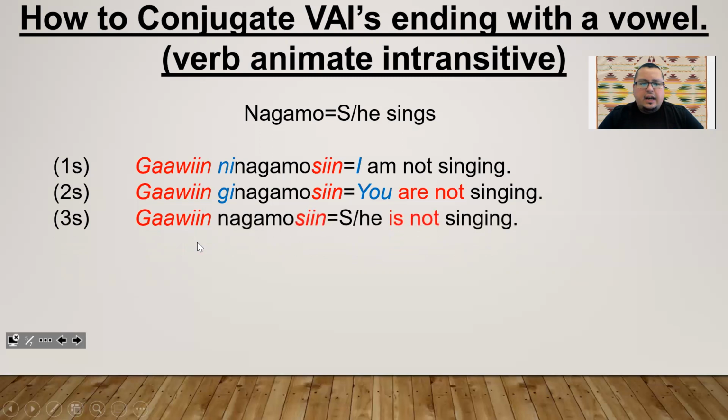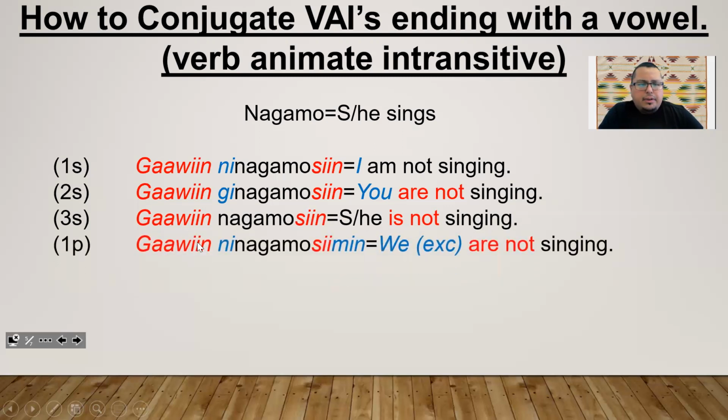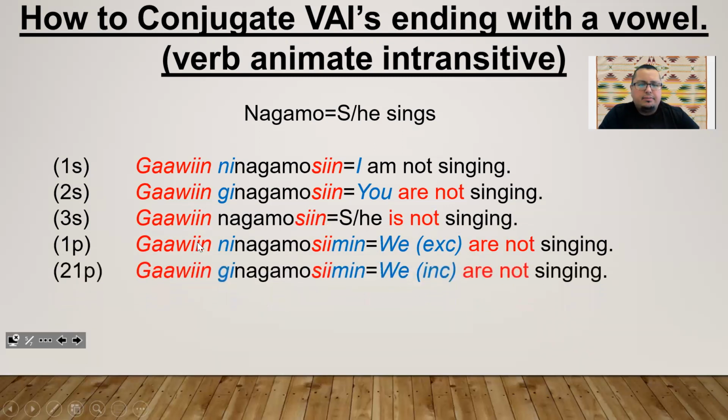She or he is not singing: gawin nagamosin. First person plural, talking about we excluding the person we're talking to: gawin ni nagamosimin. We are not singing. Second and first person plural, we, including the person we're talking to, are not singing: gawin kinagamosimin.